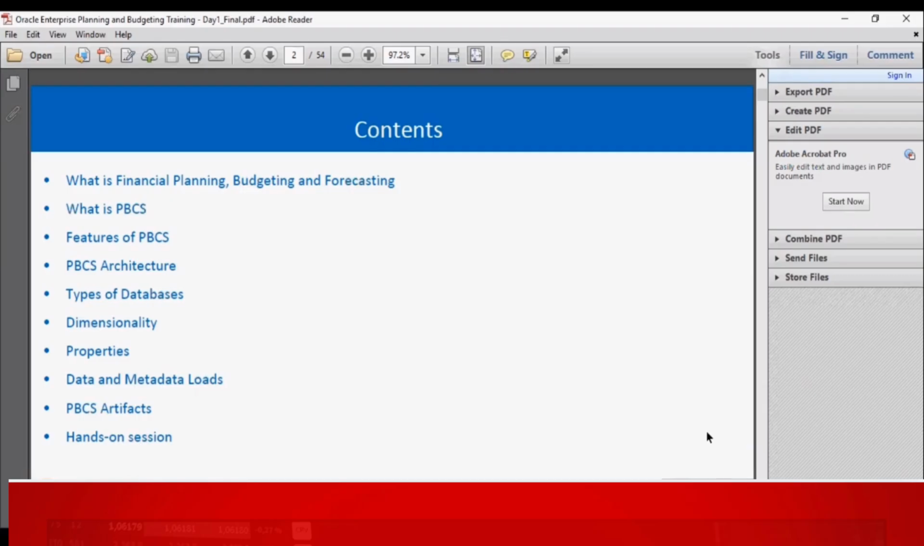The member properties in PBCS, like the data storage properties, consolidation properties, etc. And how the data and metadata loads can be done into the application. Key artifacts in PBCS like data forms, dashboards, task lists, etc.